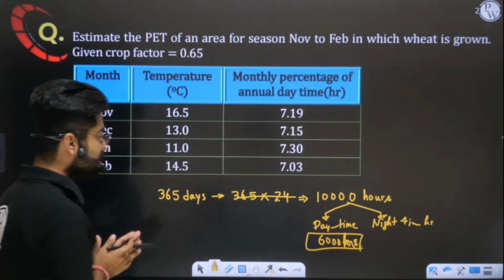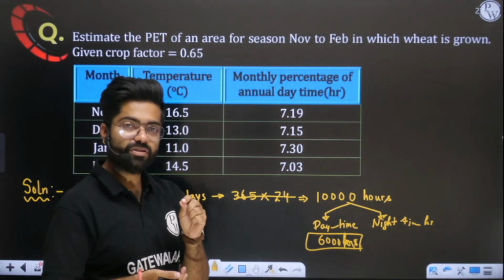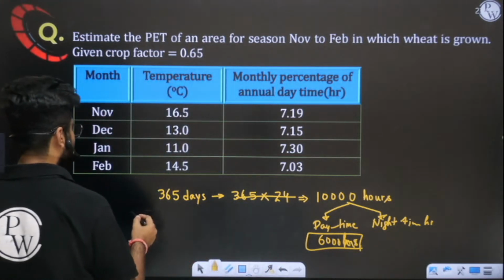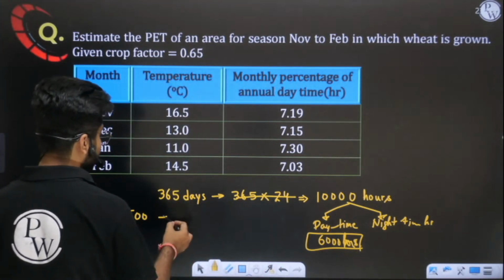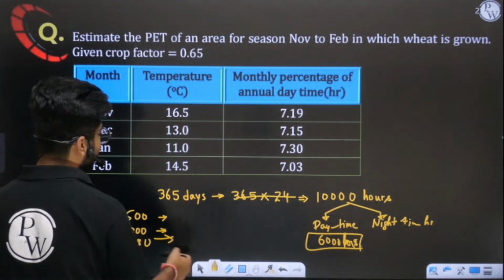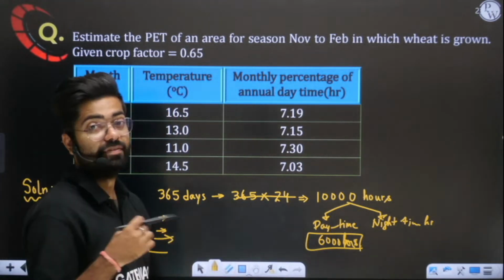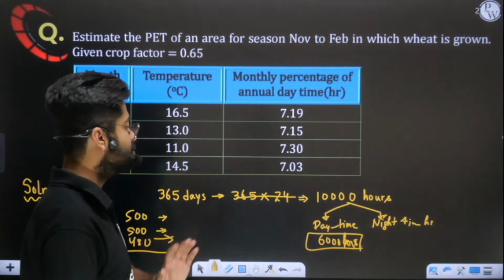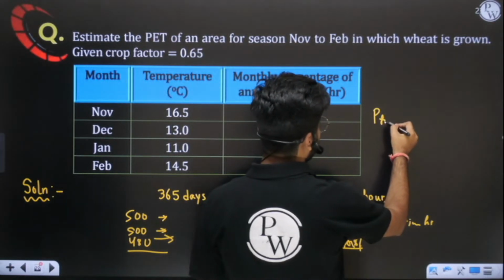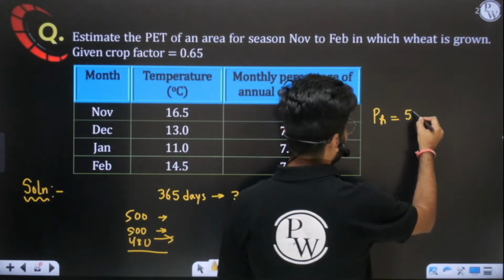Now, some of these 6,000 daytime hours will be present in January, some in February, like this. Let us say 500 are present in January, 500 in February, 480 in March. But when you sum up the daytime hours of each and every month, you will get 6,000 only. Let us say in January we have 500 hours.